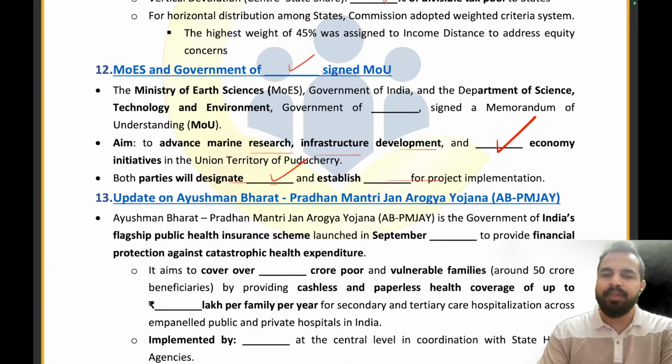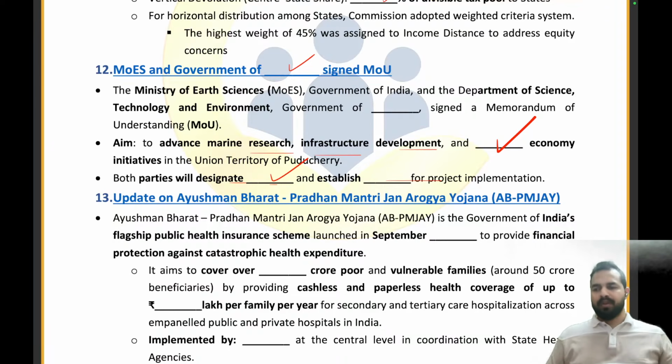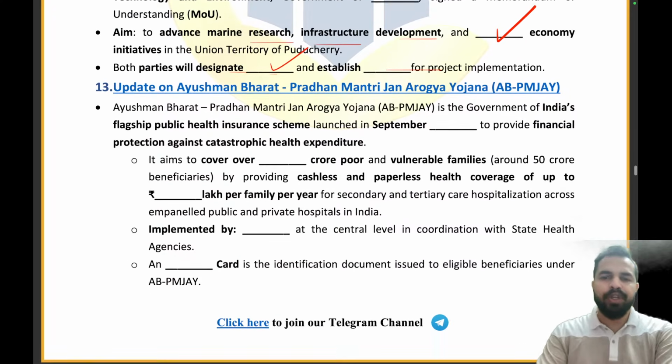Now you have to answer this question, my dear friends. What are they going to establish for the project implementation? Let me see who will give me the right answer. Absolutely right, Pratyush. That is a joint working group. Absolutely right. Now moving on to the next article.